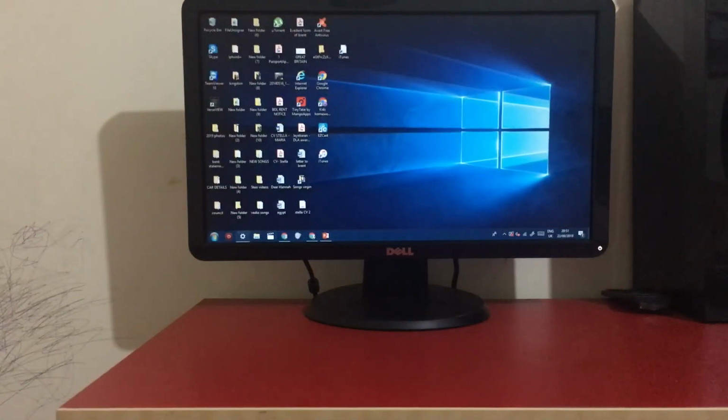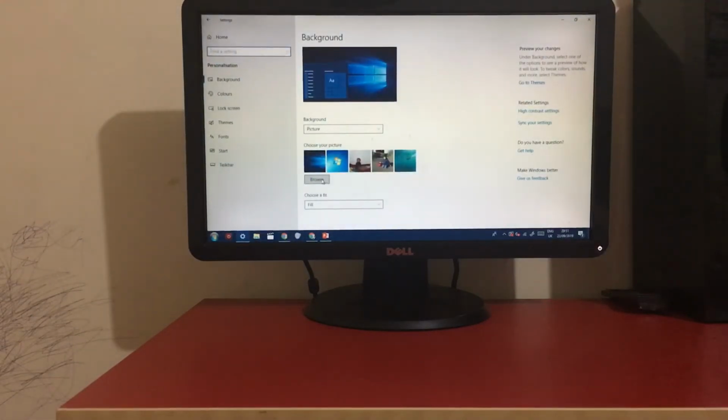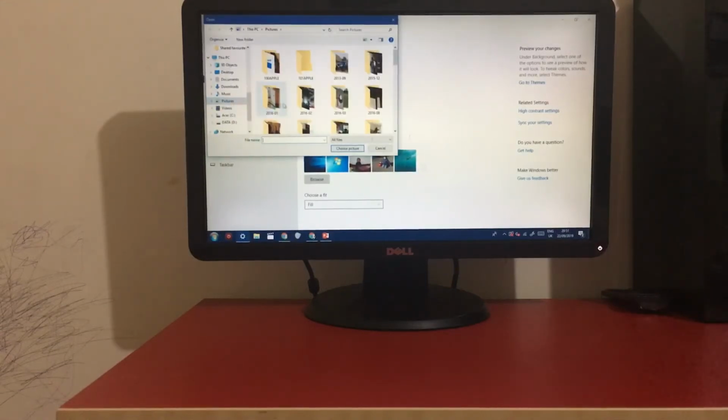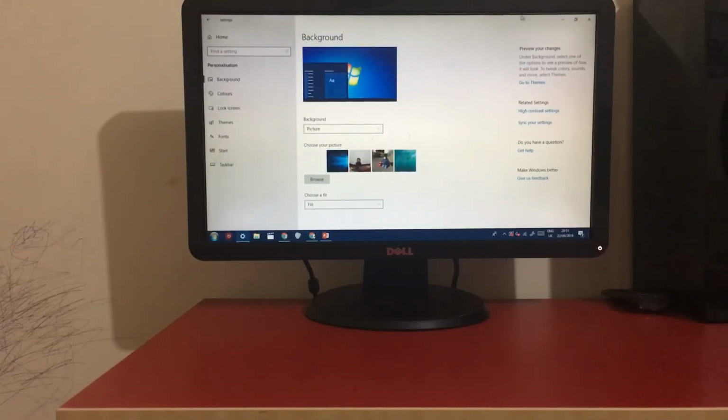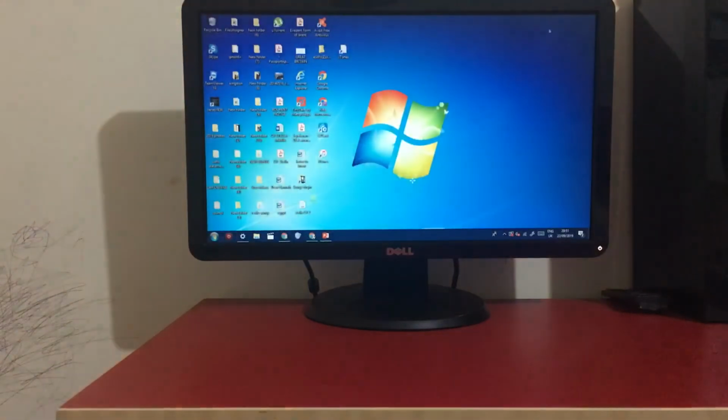Okay, back to Settings and then click Browse on the background settings, and then search for your image. One's here, Windows 7 background. Choose Picture as that, and then minimize, and then you can see it's the Windows 7. And then it exactly looks like Windows 7.